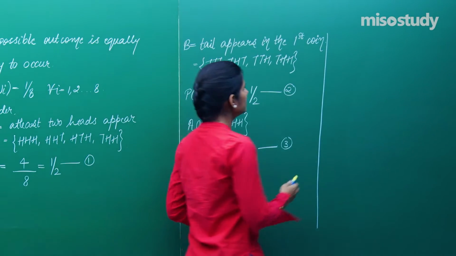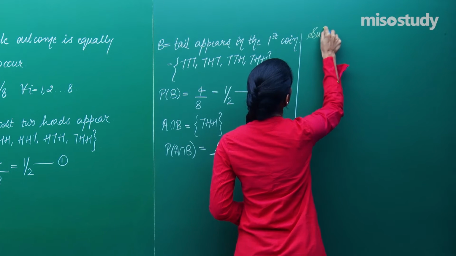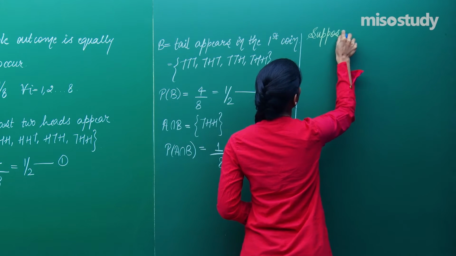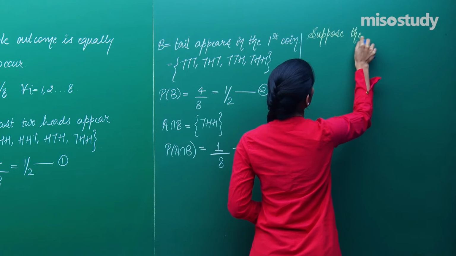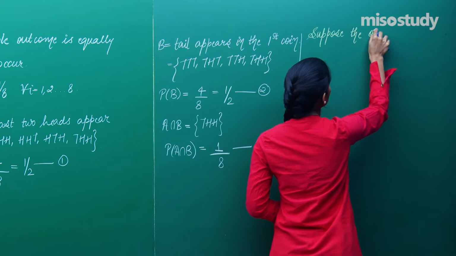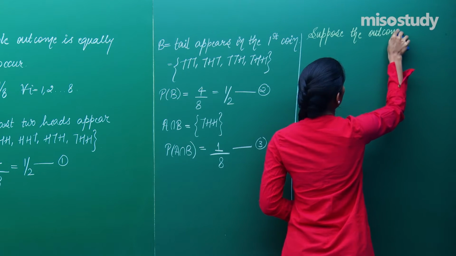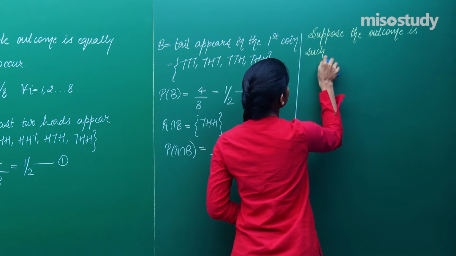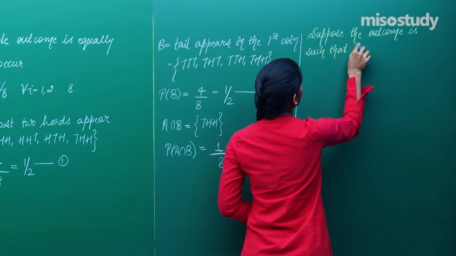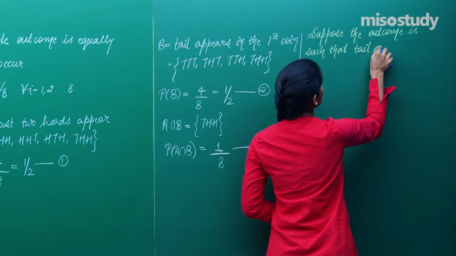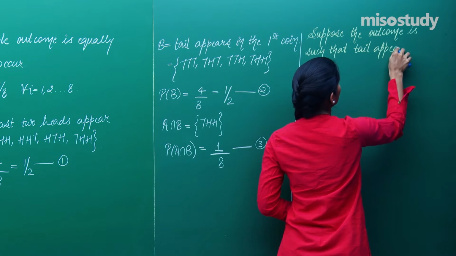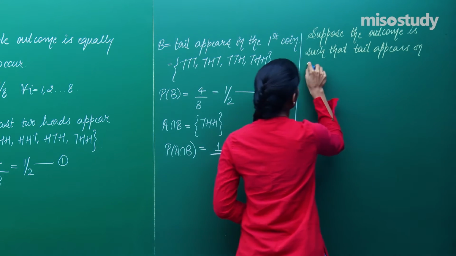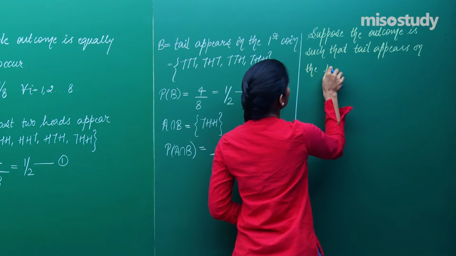I am saying, suppose the outcome is such that tail appears on the first coin.